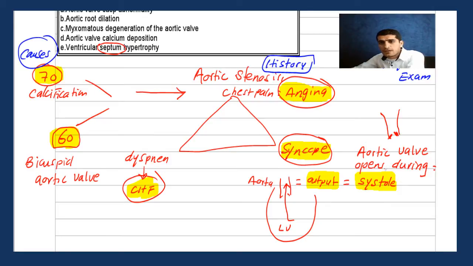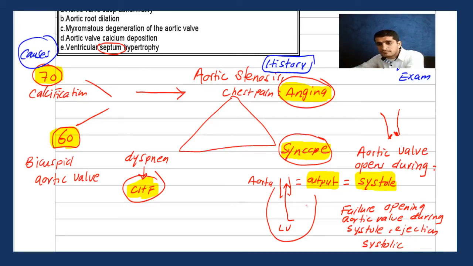Now, failure to open the aortic valve. So the aortic valve opens during systole; diastole is filling. So you can say failure of opening of the aortic valve during systole, it's just ejection, and that makes sense: a systolic murmur. Why is it a systolic murmur? Because it's during systole. And why during systole? Because it's the only time that the aortic valve opens for blood to come from the ventricle to the aorta. That's why it's during systole.